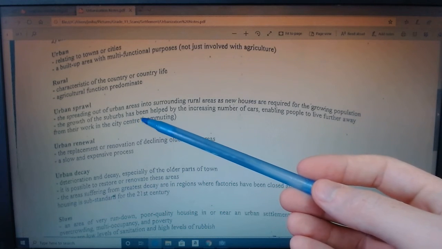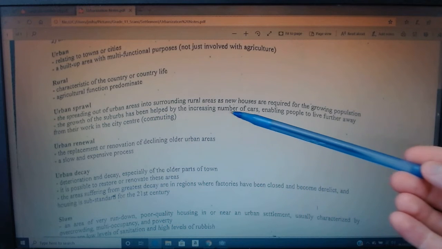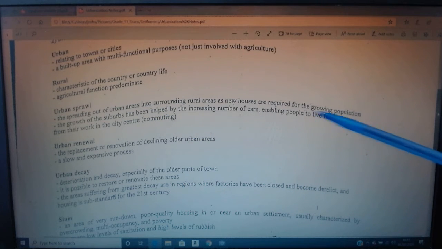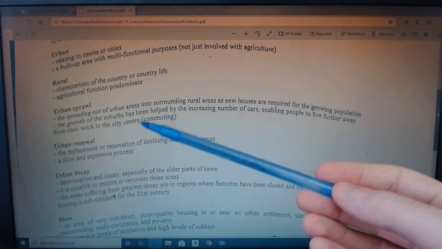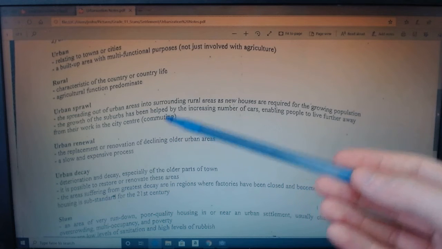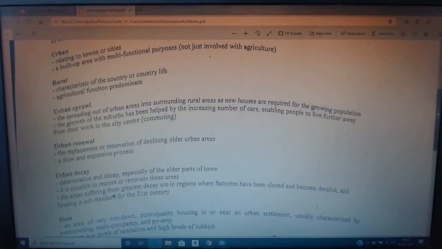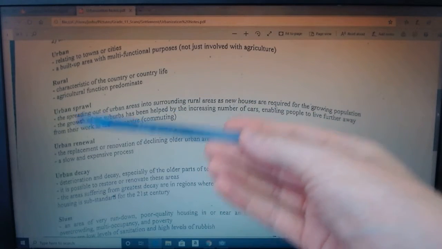As the city gets bigger, more people are attracted in, it gets bigger again. The growth of the suburbs has been helped by increasing numbers of cars, enabling people to live further away from their place of work. All right, so again, commuting. So as more and more people grow in wealth and access private vehicles, they can live further from work, causing the city to spread out. So you need to write down this one.